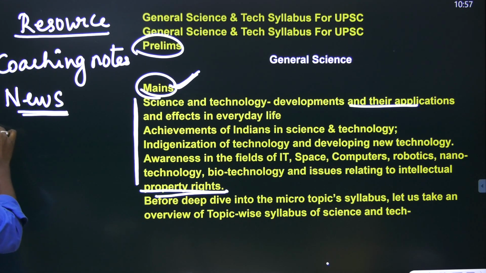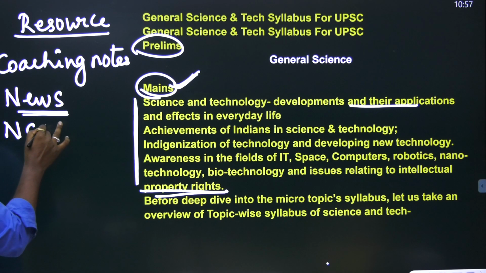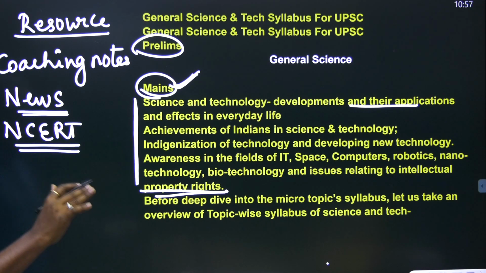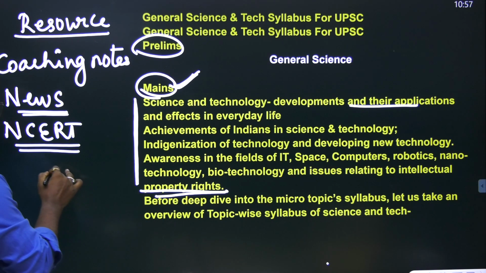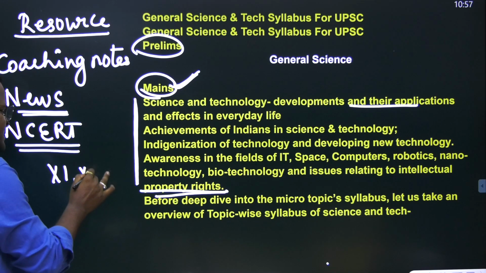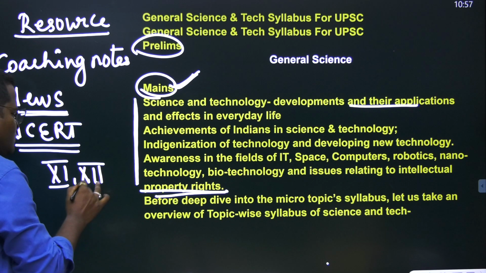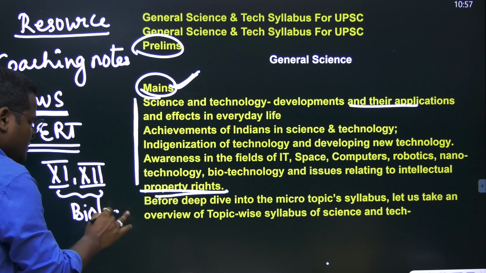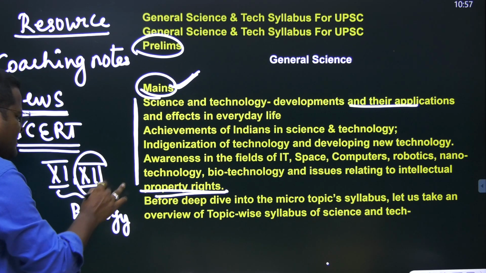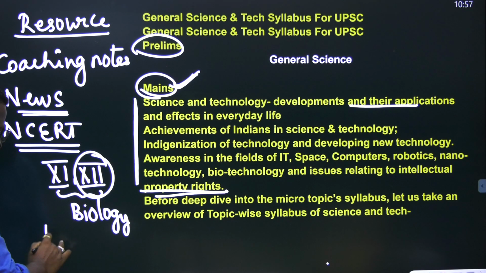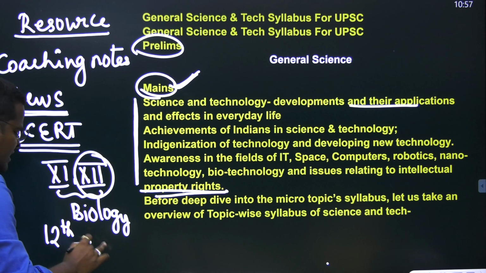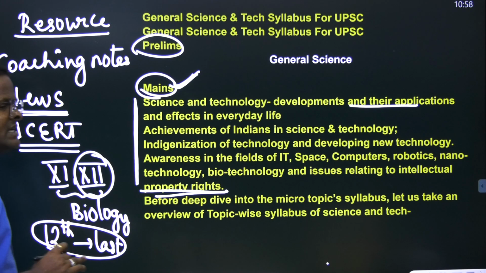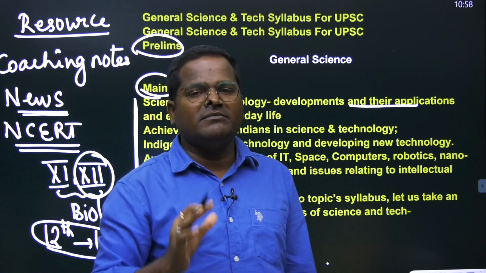And you need to study NCERT books: 6th to 10th NCERT science, and for 11th and 12th class, you need to read only the biology portion, especially in the 12th class. From the 12th chapter to the last chapter, if you study, the majority of biotechnology and environmental concepts will be cleared.